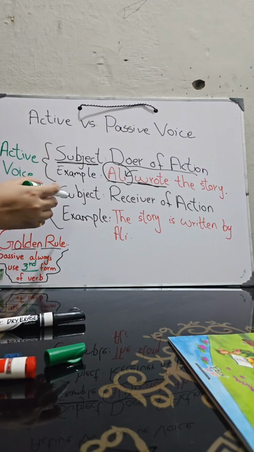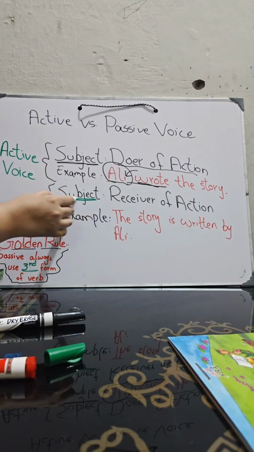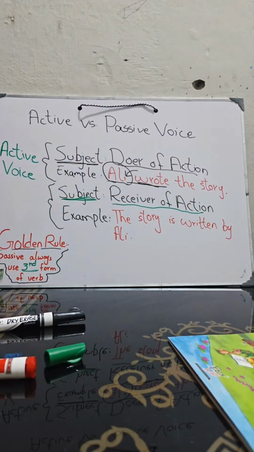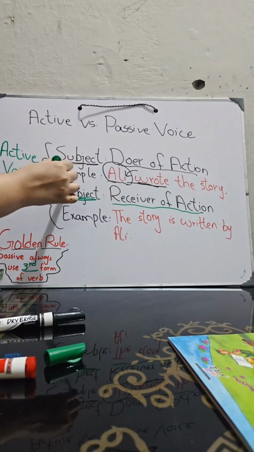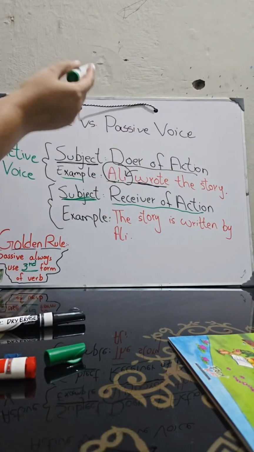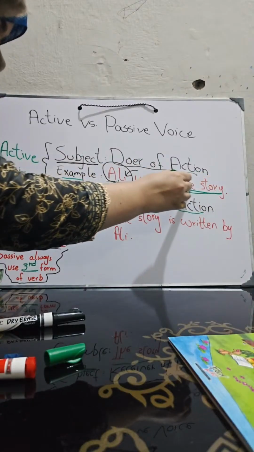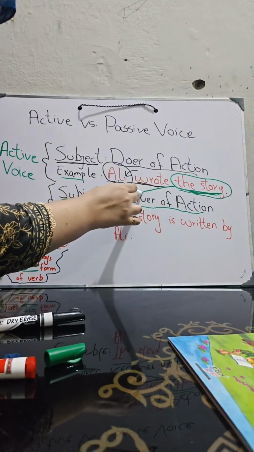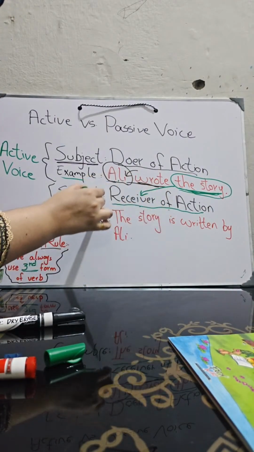And there is one more part in which the subject is the receiver of action. The one who was doing the action was part of active voice, but here the receiver of action means the one who is receiving the action. Who is receiving the action in this story? Is Ali receiving or Ali is giving something? Ali is doing something. What is he doing? Who is receiving? Who is getting written? That is the story. So in this type of sentence, the receiver of action is the subject.